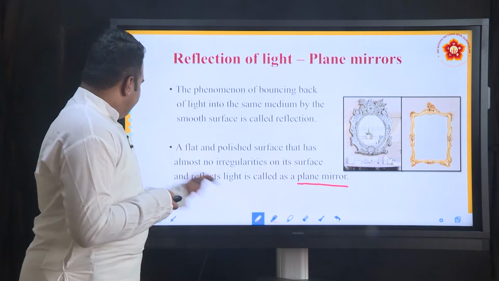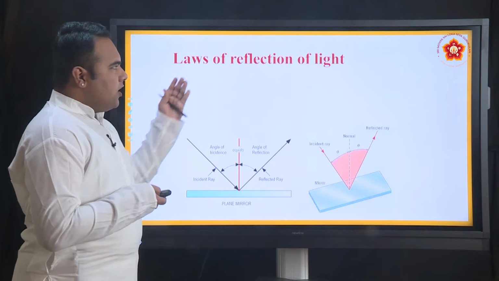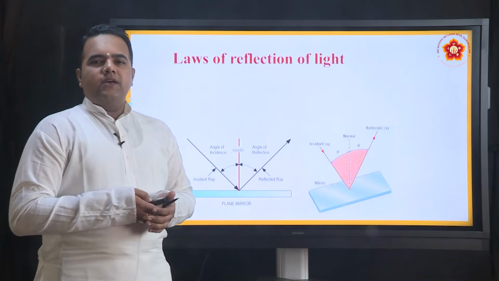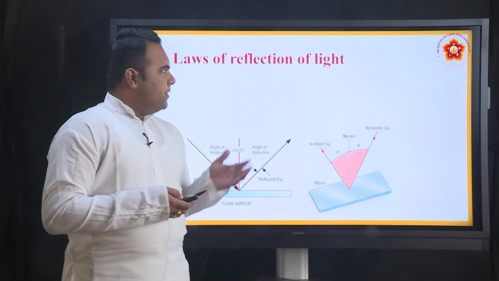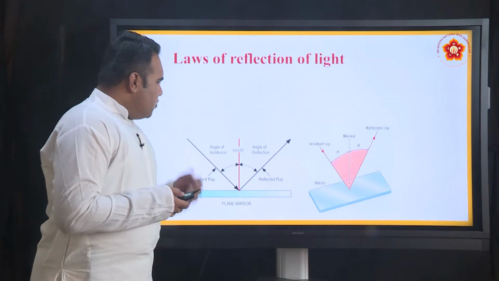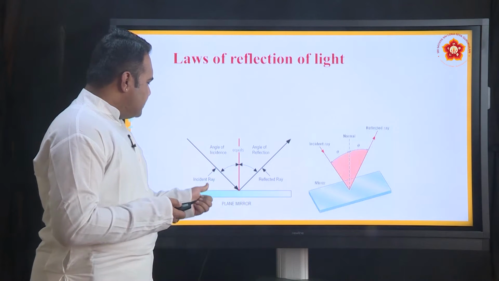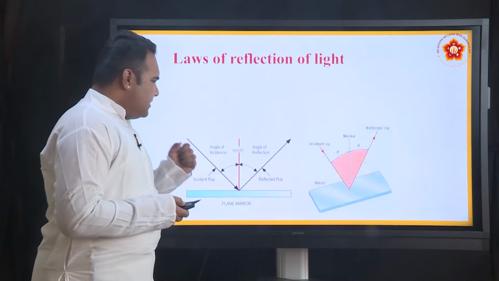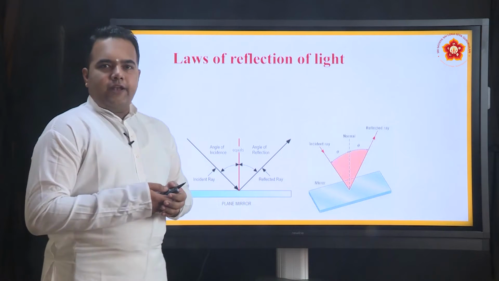And we'll be continuing with the laws of reflection of light. In your lower classes you would have studied the basic laws of reflection of light, but before that, I hope all of you are aware of this nomenclature: what is an incident ray, what is a reflected ray, what is a normal.